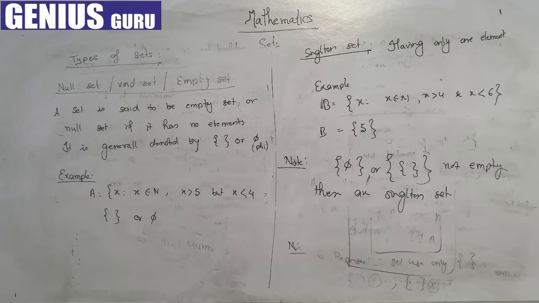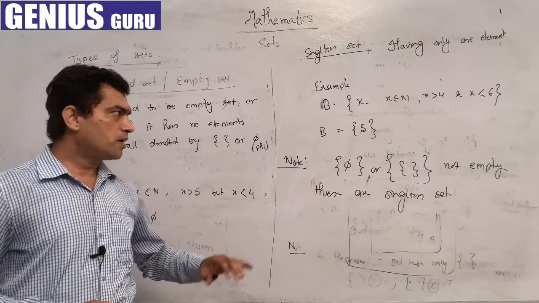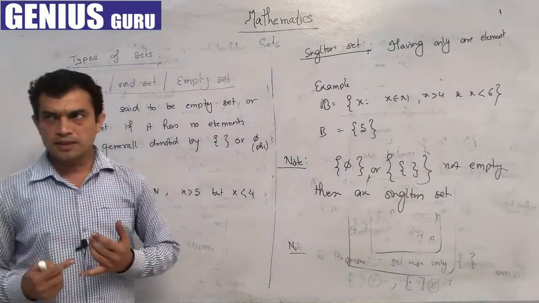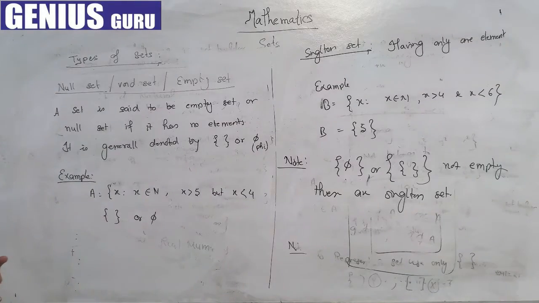Okay students, so this is the null set and the singleton set. Thank you for this lecture. In the next lecture we will discuss the other types of sets: equal sets, equivalent sets, and operations on sets. Thank you students. Thank you for today.